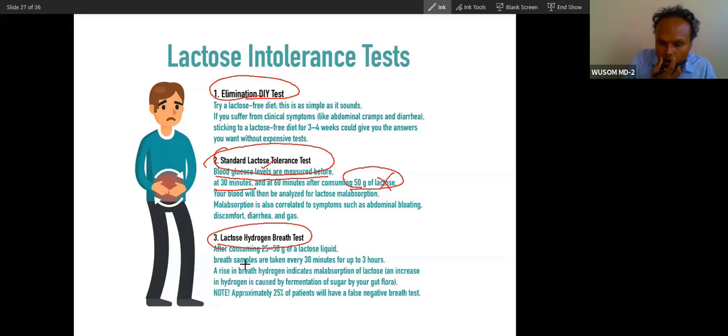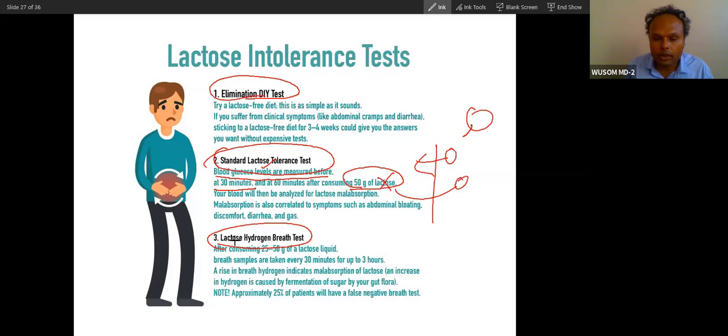In the hydrogen breath test, the breath is taken and tested in a certain instrument. If there is a high content of hydrogen, that means the lactose is being digested by intestinal bacteria. If the person has enough of the enzyme, then glucose and galactose will be normally absorbed, and that is why there will not be such a problem. So you can do the hydrogen breath test and the standard lactose intolerance test.